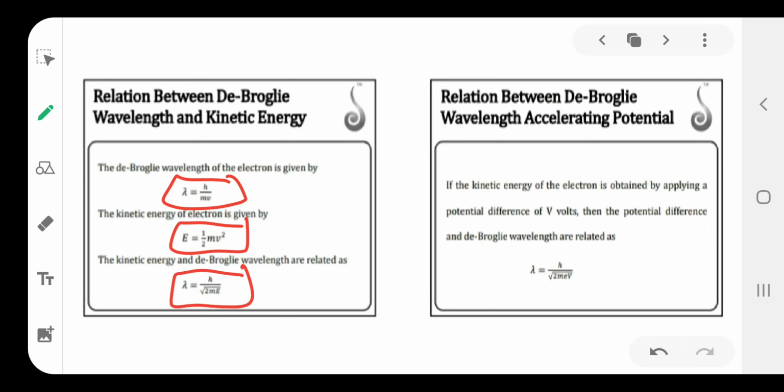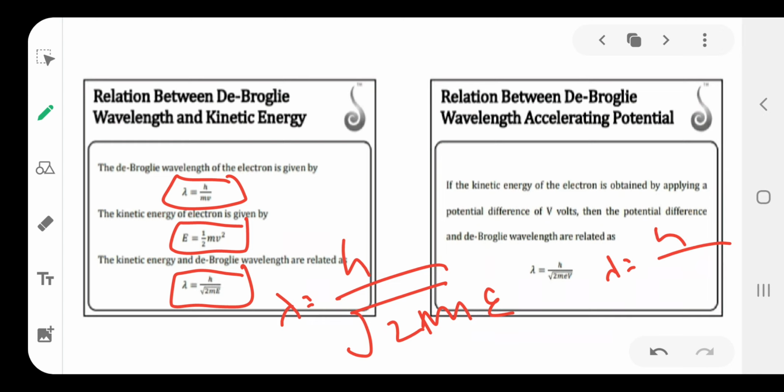Wavelength and kinetic energy relation: lambda is equal to h by root of 2mE. The next one is the wavelength and potential relation: lambda is equal to h by root of 2meV, that is the potential energy and wavelength relation.